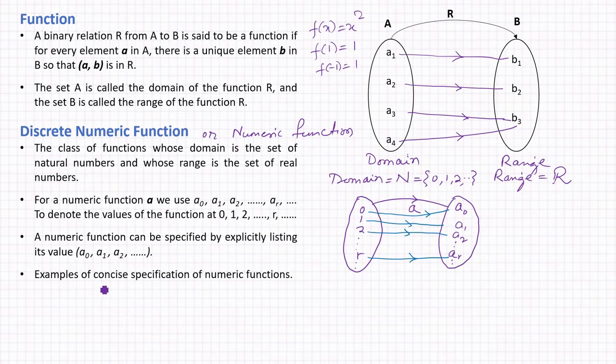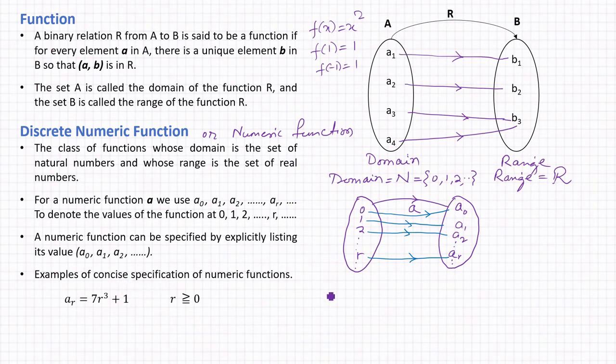Let's come to some examples of a numeric function. Examples of concise specification of a numeric function. Here a numeric function is shown in a concise manner. See here, a_r is equal to 7 times r to the power 3 plus 1, where r is greater than or equal to 0. This is an example of a numeric function shown in a concise manner.